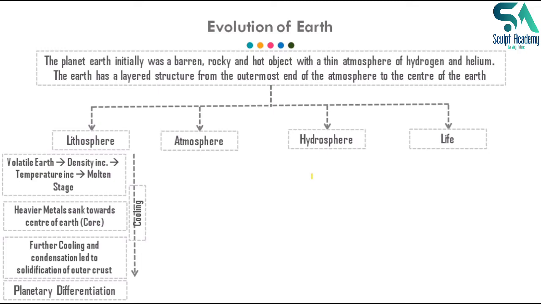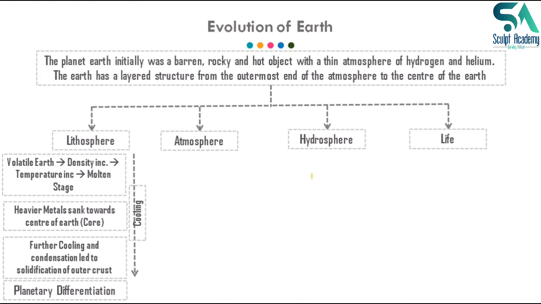Iron will solidify first, then aluminum will solidify, because the melting points are different and hence the solidifying points are also different. So with the cooling of the Earth, metals with a high melting point solidified first, and hence iron and nickel, which have high melting points, solidified in the core region. With further cooling and condensation, the outer crust also started solidifying, leading to the formation of what we call the lithosphere.